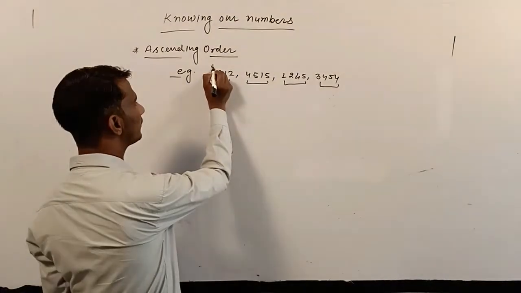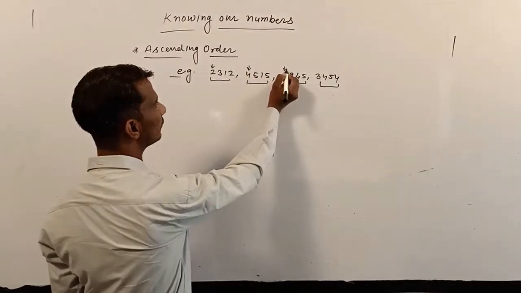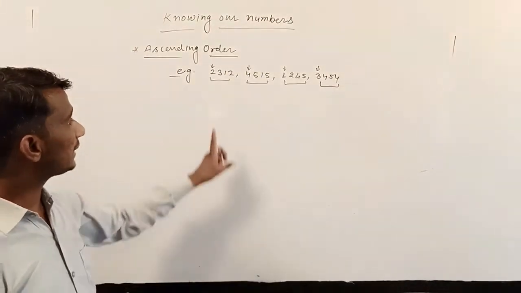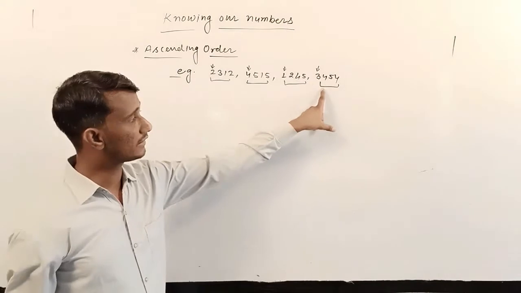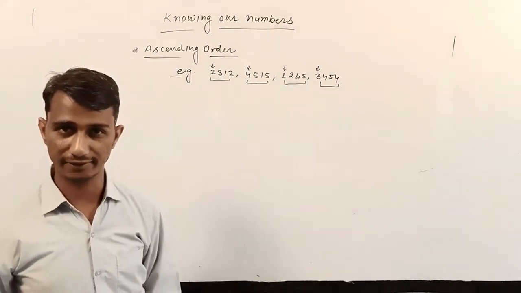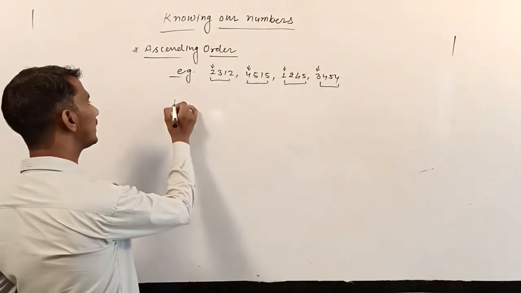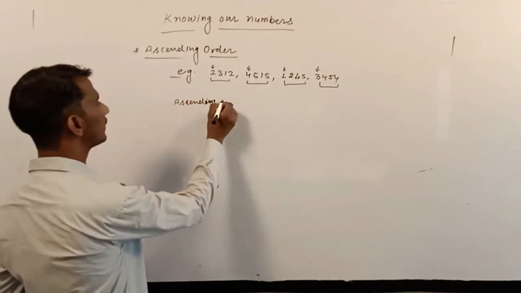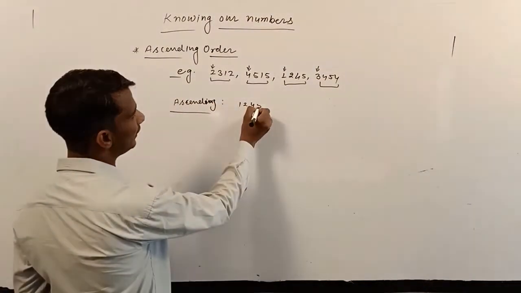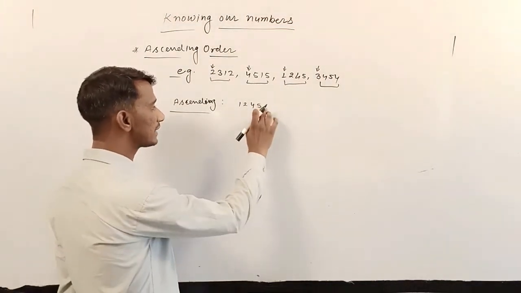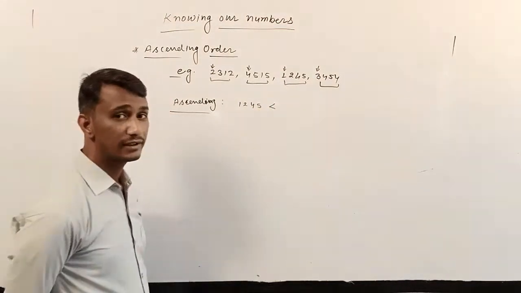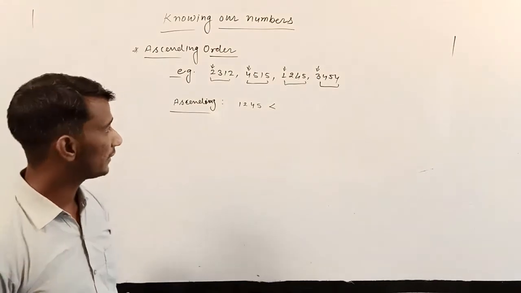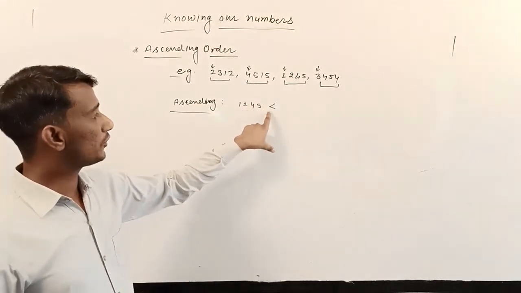Here the left side first digit is 2, here 4, here 1, and here 3. Which number is smaller here? By the comparison we get 2, 4, 1 and 3, and 1 is the smallest of all of these. Understand? So in ascending order, first we write 1245, which is the smallest, and put the less-than sign. This sign represents that the next upcoming number is greater than the previous number. It means 1245 is less than 2312.